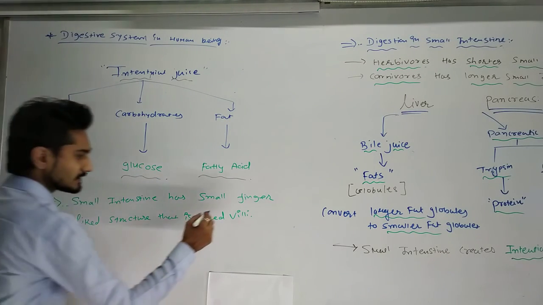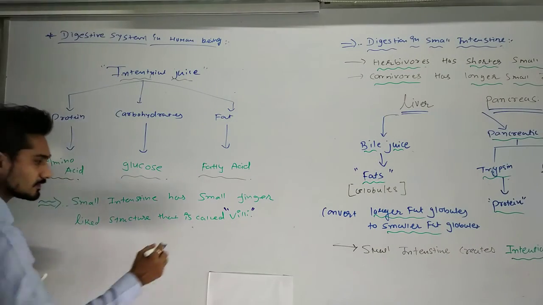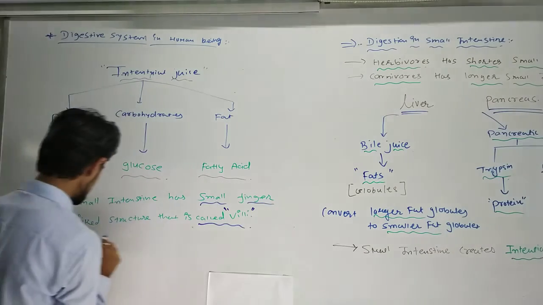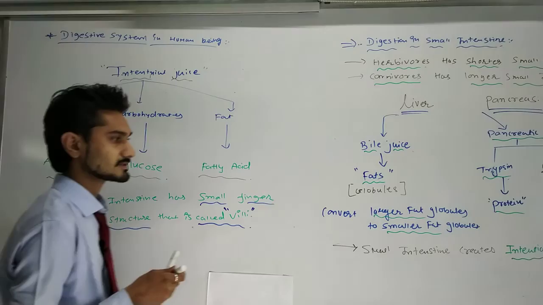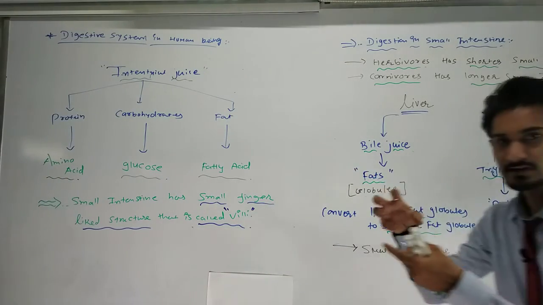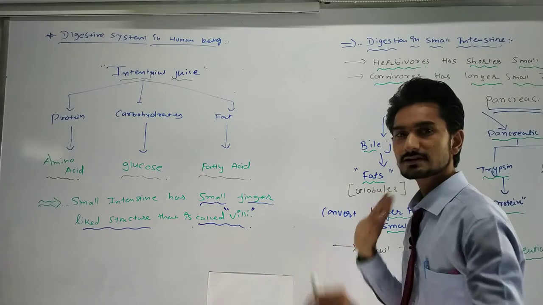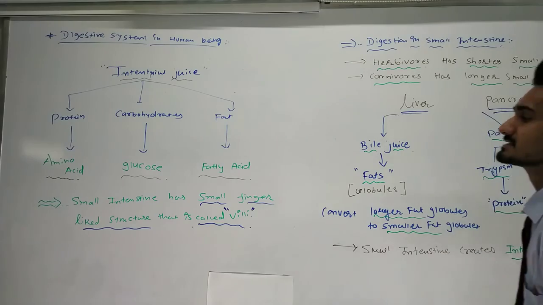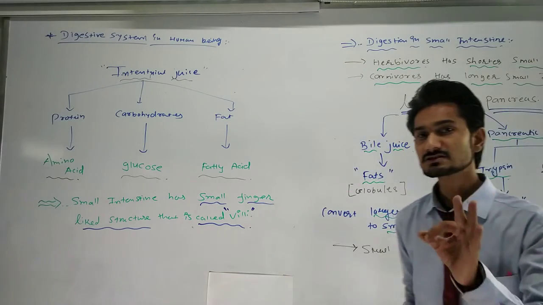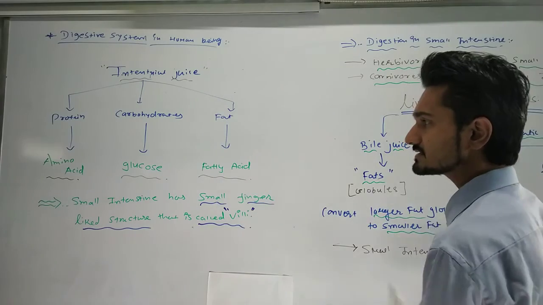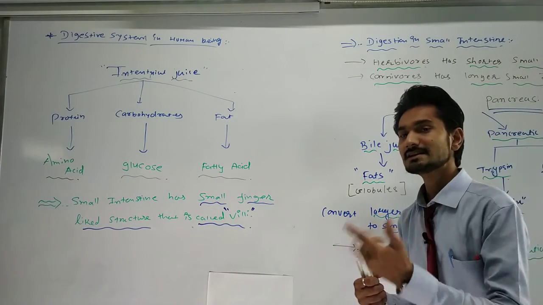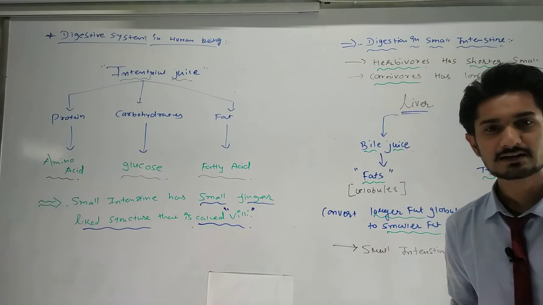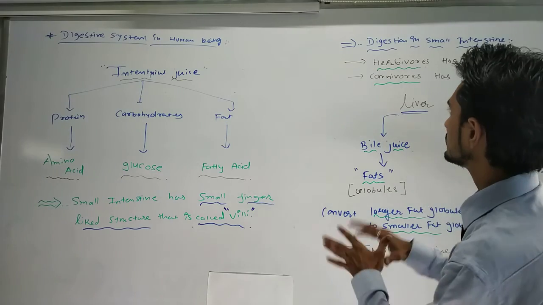Because these villi will take the food from here, small finger-like structures. So the villi will take the food, and after taking the food they will distribute it to our whole body. Okay, so this whole digestion takes place in the small intestine. As I have told you, we are just seeing the single digestion stage in this lecture. Afterwards, in the next lecture, we are going to see the large intestine's digestion, and we are going to see the respiratory system. Okay, so that's it for today.